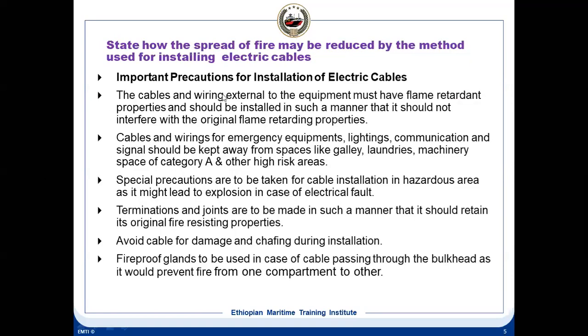What are the important precautions for installing electrical cables? Cable and wiring external to the equipment must have flame retardant properties. That is important. It should be installed in such a manner that it does not interfere with the original flame retarding properties.